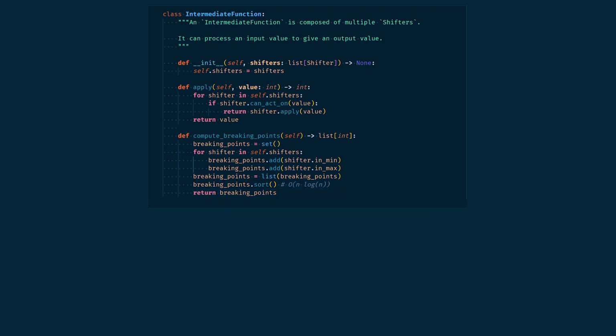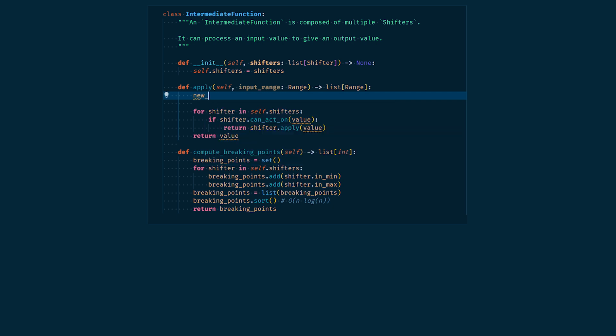Now we are ready to apply an intermediate function on a range. We will modify the already existing function. Instead of taking an integer, it will now take a range object and will return a list of ranges. To apply an intermediate function on a range, we first have to split it on the breaking points we've just computed. Then, for every newly split range, just like we did with integers, we iterate through all shifters to find the one we can apply.